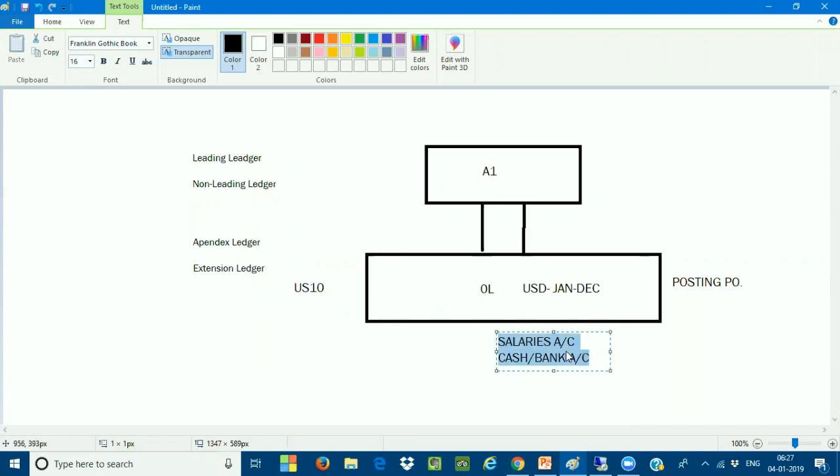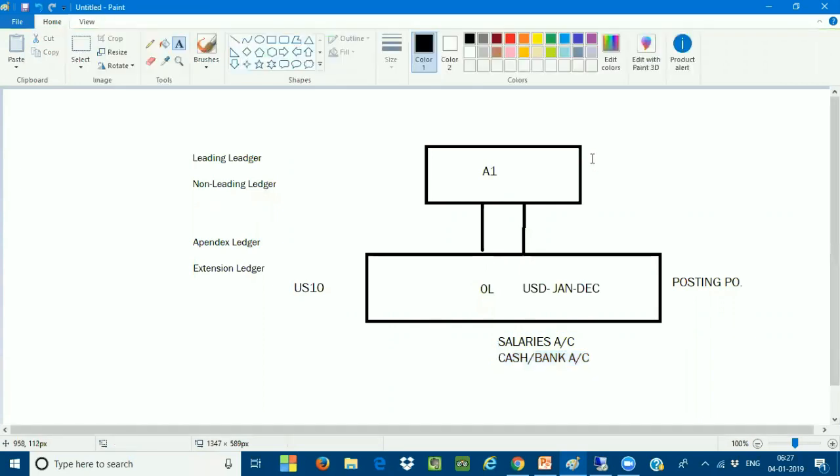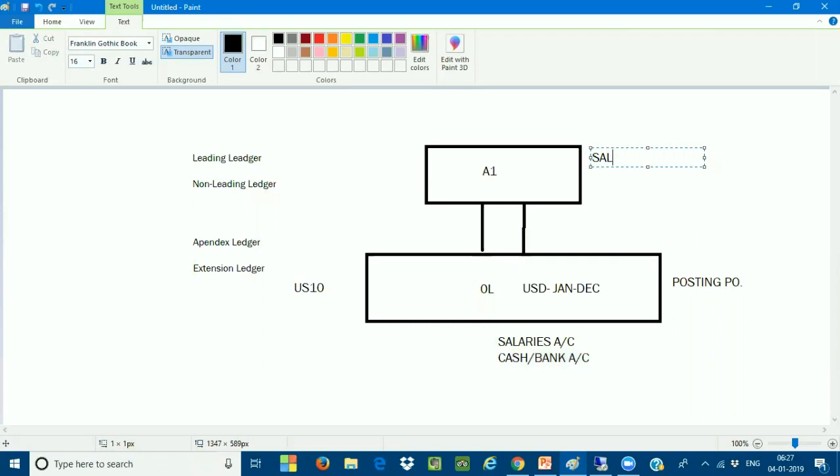Once the transactions have been posted, I automatically see the debit line item, which is the salaries account, and the credit line item, which is the cash or bank account. I can see these line items are getting inherited. Very, very important: not the document number, only the line items are getting inherited by the appendix ledger automatically.